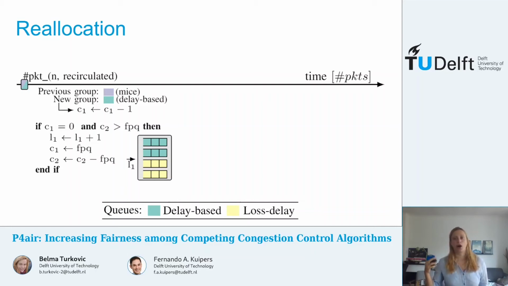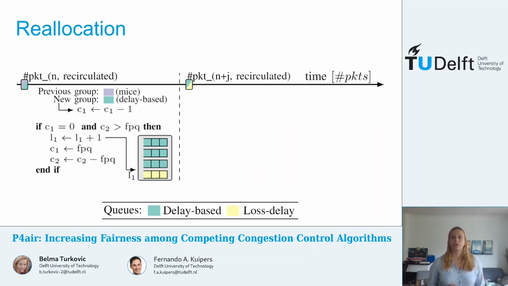And if C2 is higher than FPQ, meaning that loss delay queues are underutilized. So if delay-based queues are utilized just right, while loss delay queues are underutilized, we will update the parameter L1, as we see here. So at the expense of the loss delay group, the delay-based group will gain a queue.